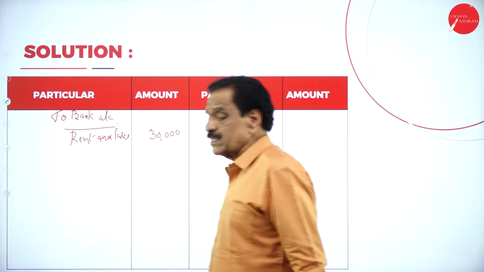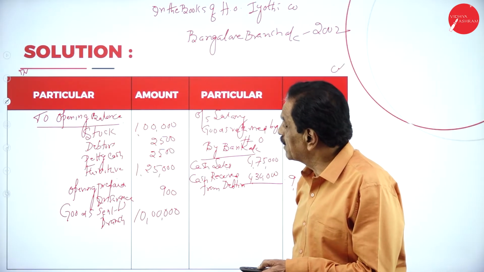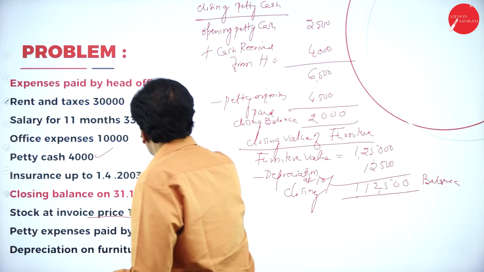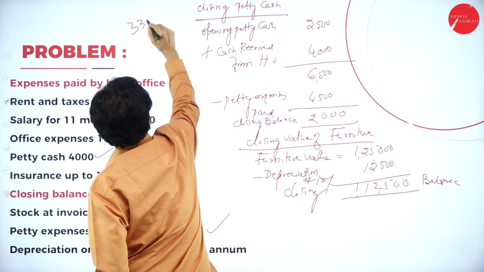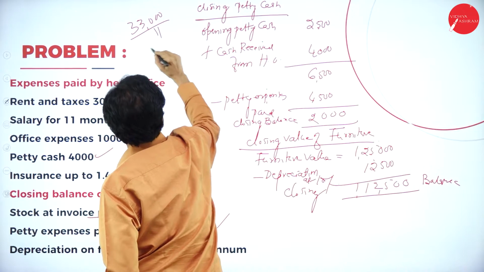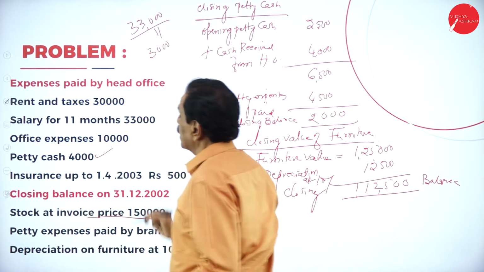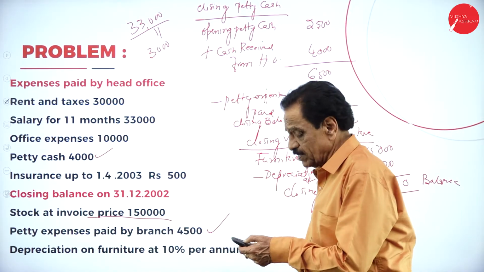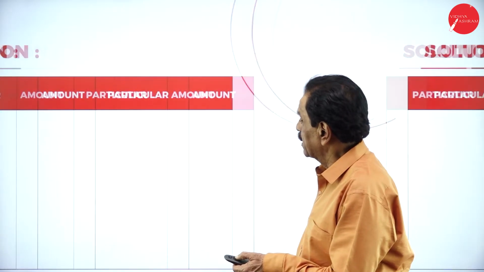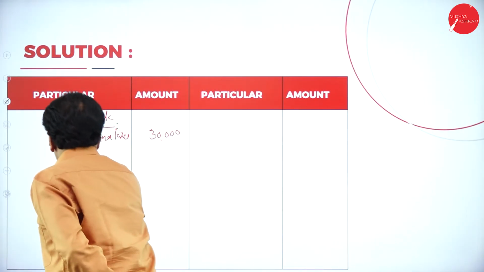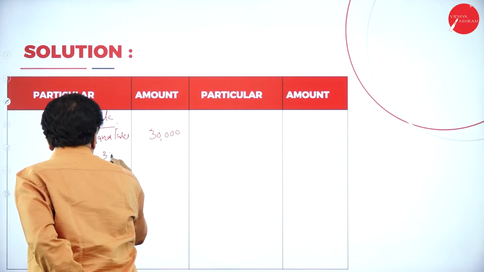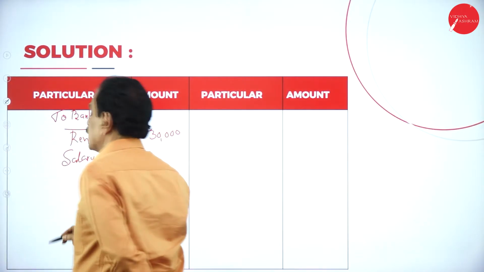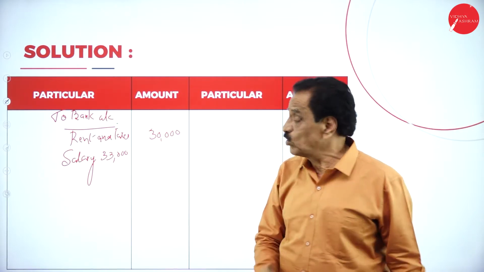Rent and taxes, 30,000. Then salary for 11 months, 1 month is outstanding. So 33,000 divided by 11 is 3,000 outstanding. Salary 33,000 for how many months? 11 months. 1 month is outstanding.